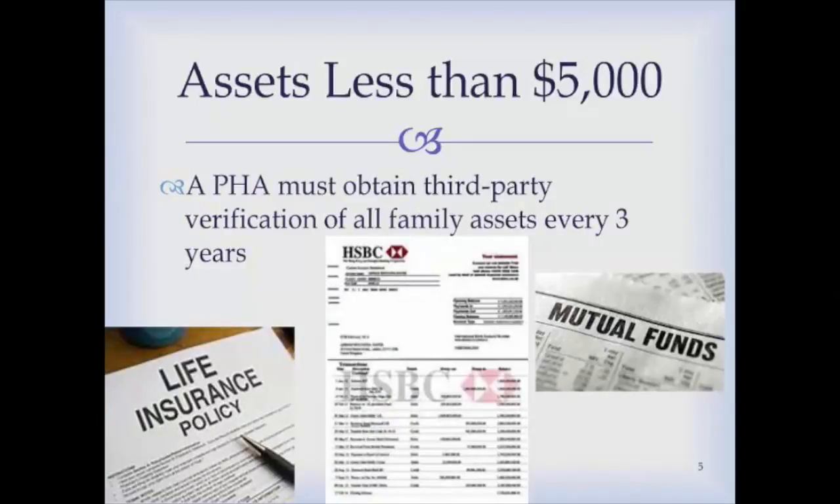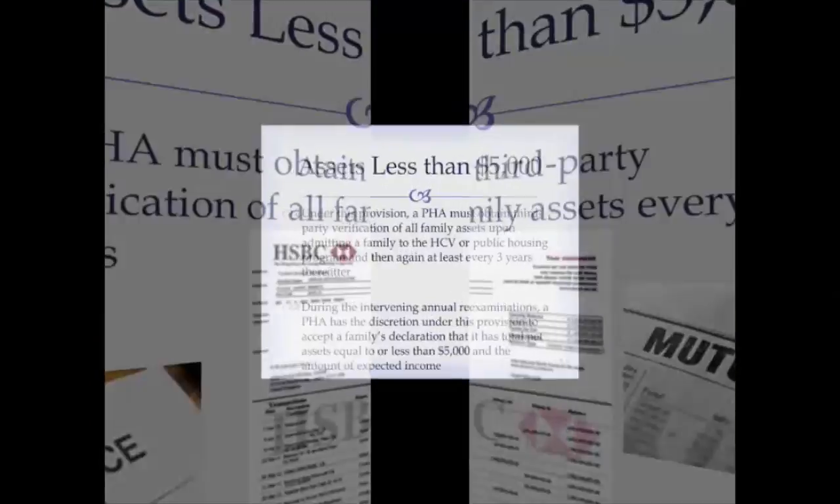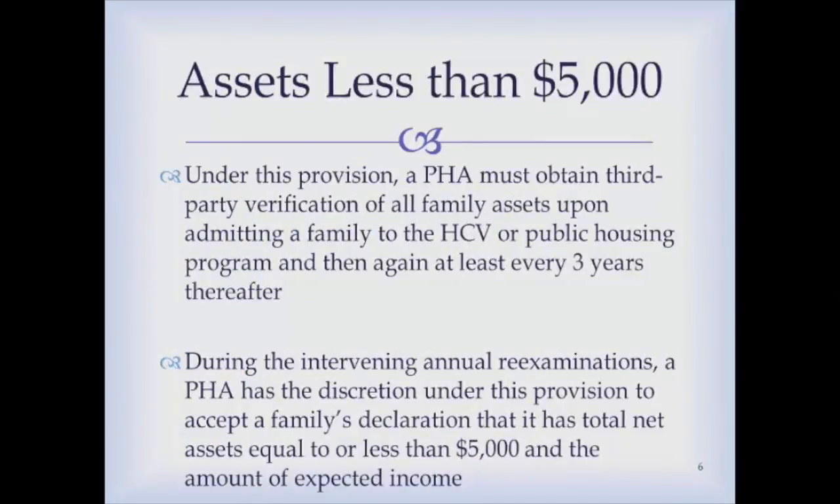A housing authority must obtain third-party verification of all family assets every 3 years. In other words, you obtain third-party verification of all family assets, and then the next year and the second year after that, you can take the family's own declaration. But every third year, you must obtain third-party verification. Under this provision, a housing authority must obtain third-party verification of all family assets upon admitting a family into the Housing Choice Voucher Program or the Public Housing Program, and then again at least every 3 years thereafter.